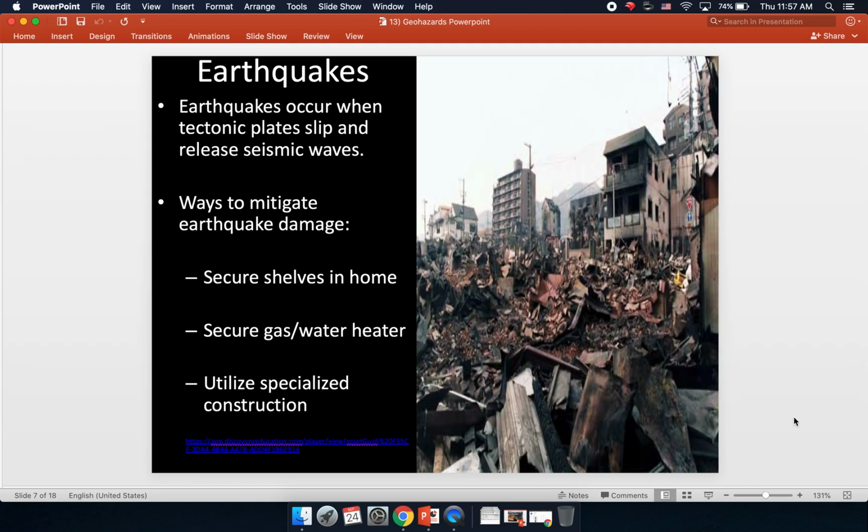All right, earthquakes. Earthquakes occur when tectonic plates slip and release seismic waves. I'm not going to talk a whole lot about earthquakes because we had a whole lesson dedicated to earthquakes, but we can talk about ways to mitigate earthquake damage.